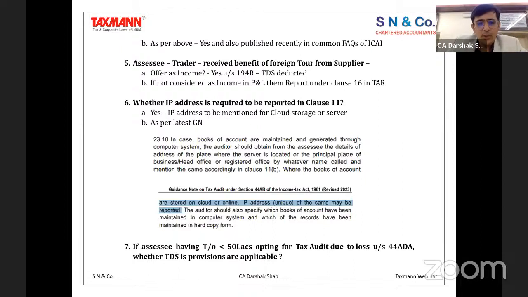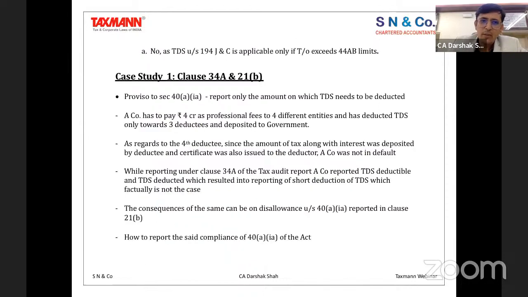Now I'm moving to the next question, which is question number 7. What it says is, if the assessee has a turnover of less than 50 lakhs, okay, and opts for audit due to loss under 44ADA, whether TDS provisions are applicable. Because I'm into audit, the question is whether the TDS provisions are applicable to me or not. That question has been answered by saying no. The reason is that TDS provisions are now independent provisions, which say that if you are beyond a particular limit, okay, then you are supposed to deduct the TDS as a deductor.